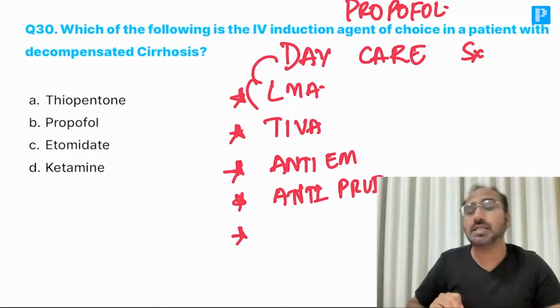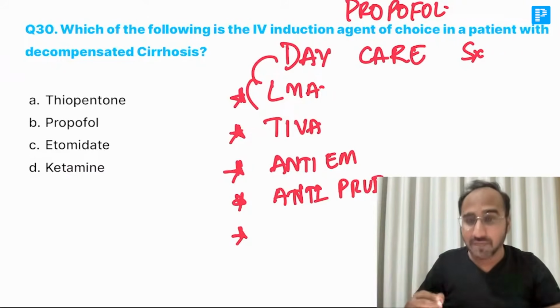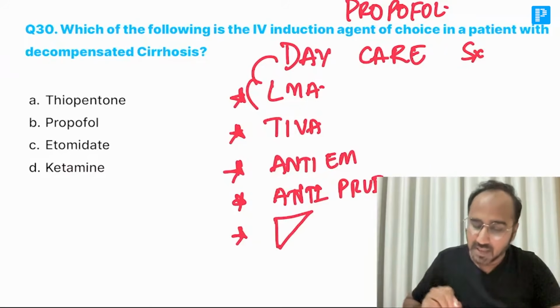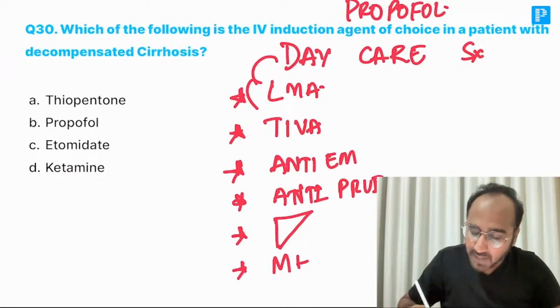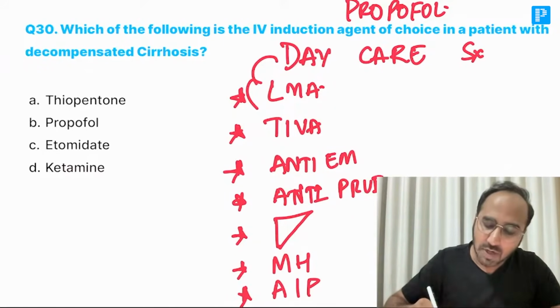In a patient who is posted for daycare surgery, I will give a drug which is free from any side effects of liver disorder. It can be safely given in liver disorder, which is free from any side effect of malignant hyperthermia, or which is free from any side effect of acute intermittent porphyria. So all these are belonging to what?